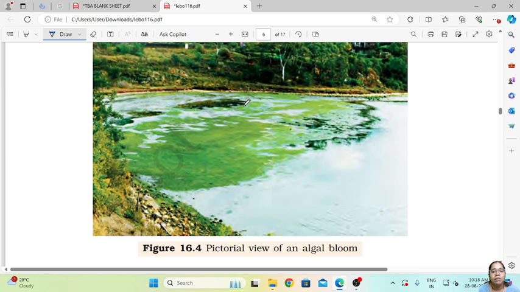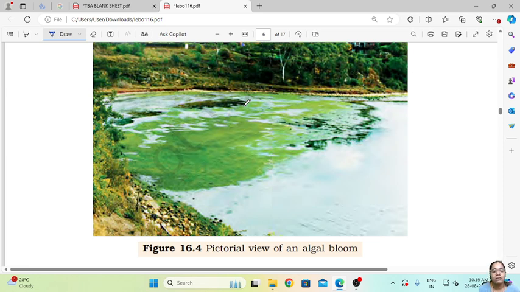So the algal bloom will start growing, and this algae will form a thick layer on the surface of water, which will decrease the oxygen levels inside the water, which will cause the mortality of the fish, that is death of the fishes and the aquatic organisms inside the water.